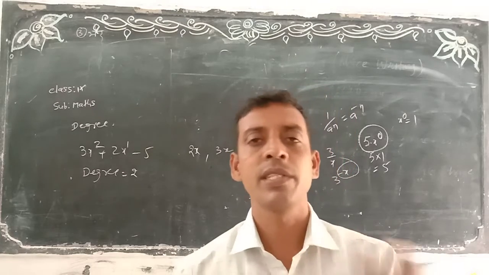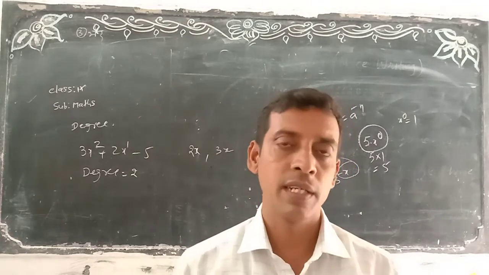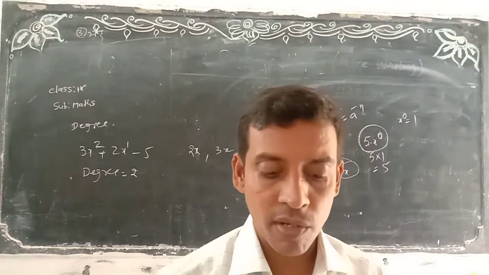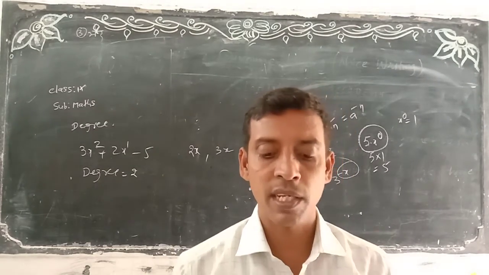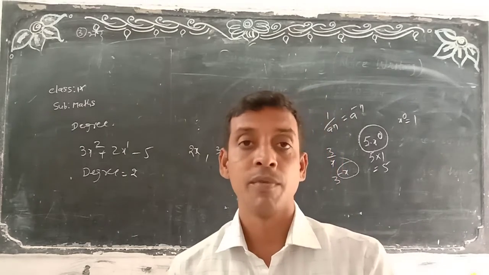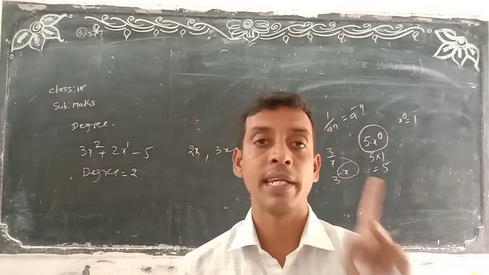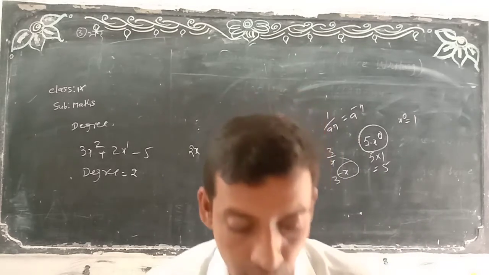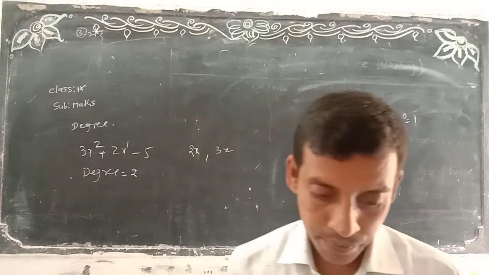You can take any number, just write down the y. 5y, 10y like that. Next, is the polynomial 2x square plus 3xy plus 5 square one variable? No. Why? Because here x came, y came. One variable means only one letter. Here, what is the extra that came here? Y came here.